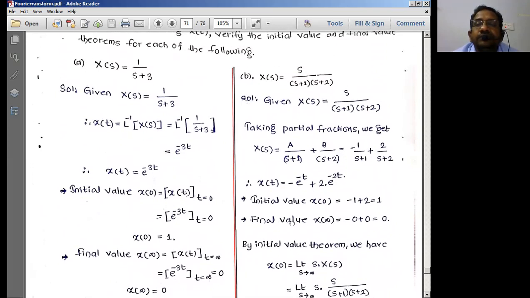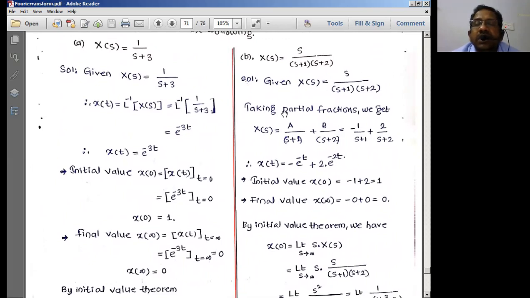All right. So by just taking the partial fractions, I can solve this. A by s plus 1 plus B by s plus 2 is equal to, on the numerator I should get s, so that I'll be getting the values once you solve this. So if I write here minus 1, this is plus 2.